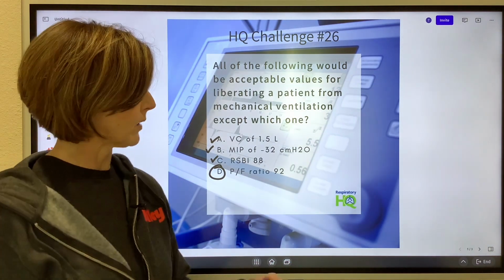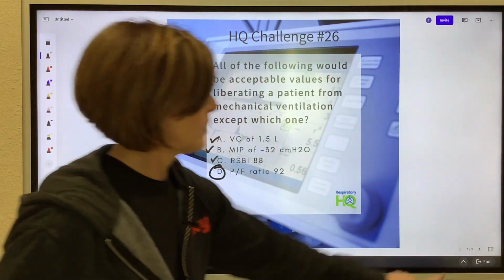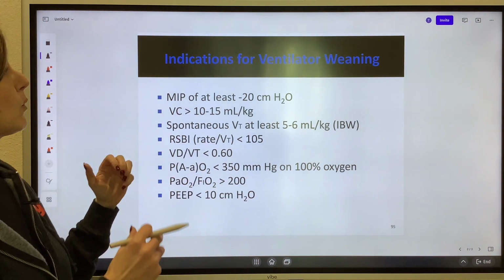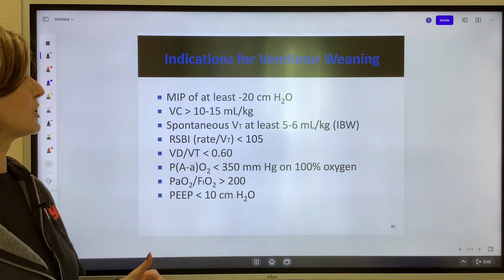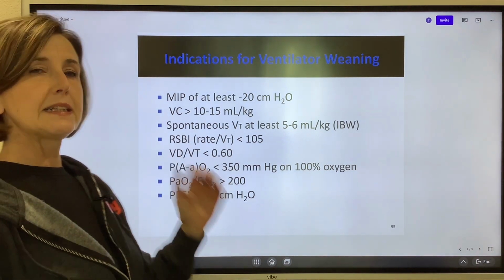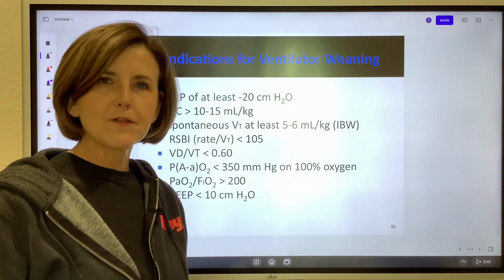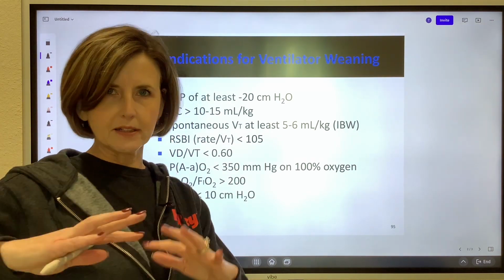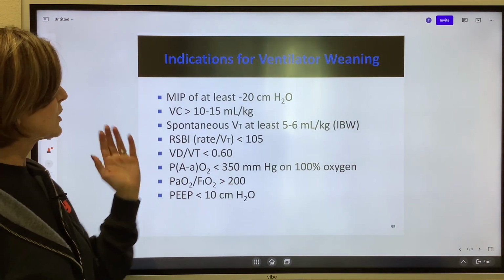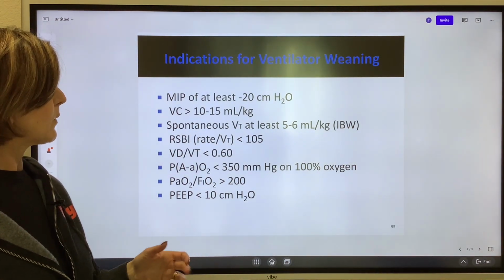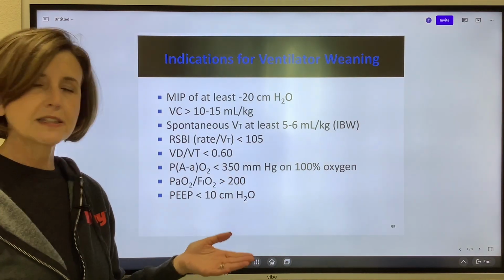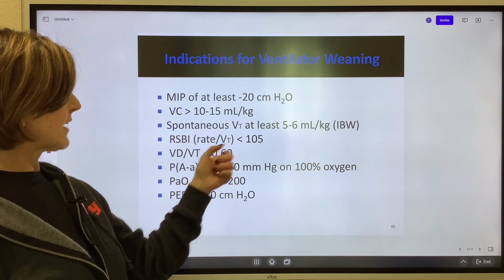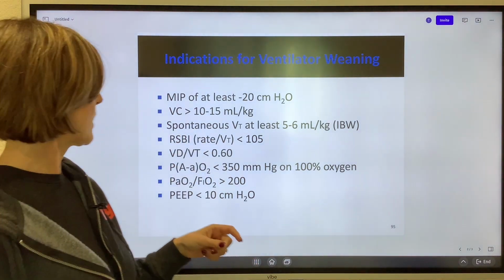All right, so just by way of review, here are some of the values that we look at when we are wanting to wean from mechanical ventilation. That MIP needs to be at least negative 20. We'd love it to be negative 50, but anything greater than negative 20, like negative 19, negative 18, we're not weaning. Vital capacity greater than 10 to 15 mLs per kilo ideal body weight. Spontaneous tidal volume 5 to 6 mLs per kilo. Rapid shallow breathing index, where you take your spontaneous rate divided by spontaneous tidal volume, less than 105.